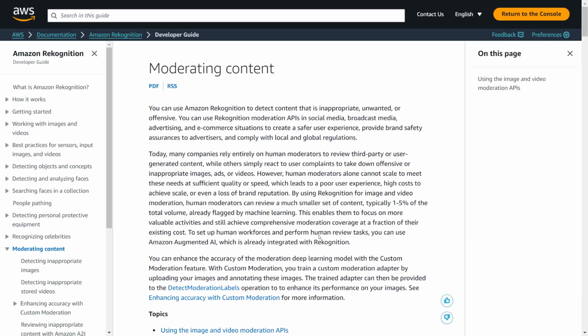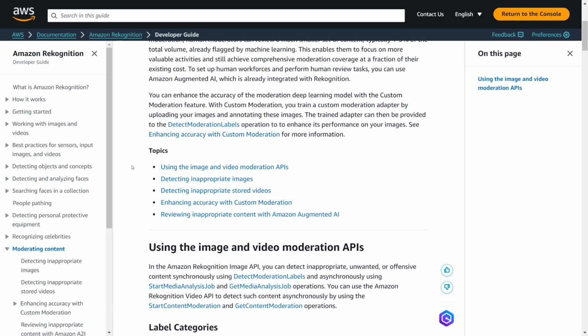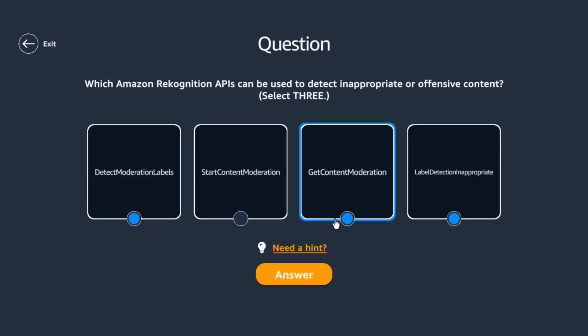Need a hint. So it's showing detect moderation labels. You can use the video API to detect such content asynchronously by using start content moderation and get content moderation. Okay, wrong.